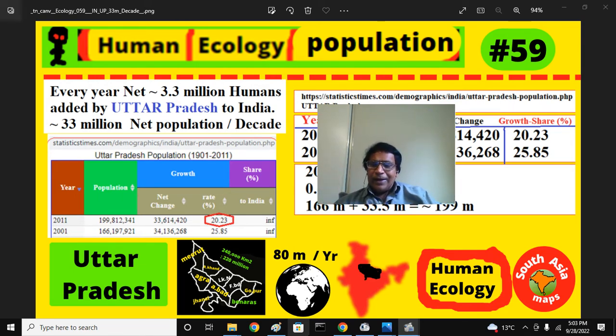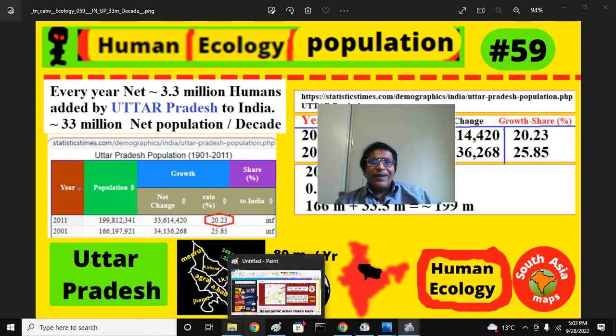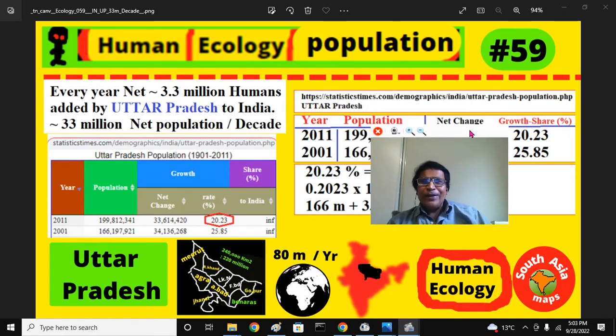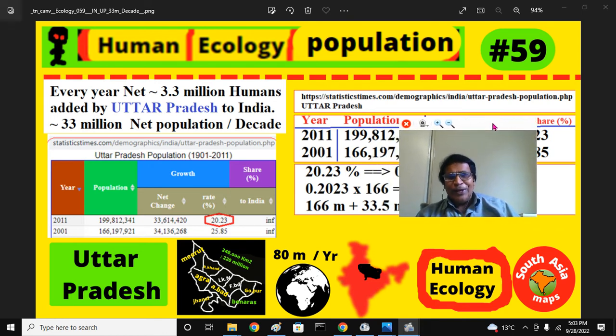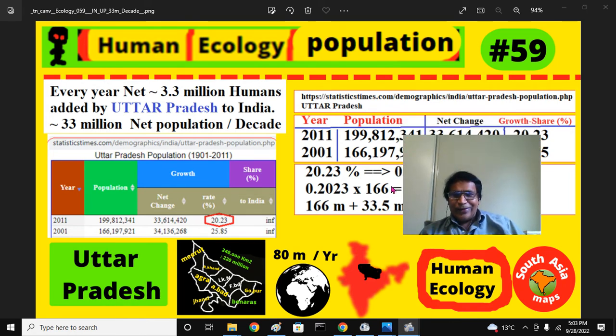Per year, net population addition to the planet Earth after taking away the deaths is roughly 80 million. Among which every year Uttar Pradesh, United Province, contributes 3.3 million. That means for a decade it adds roughly 35 million.